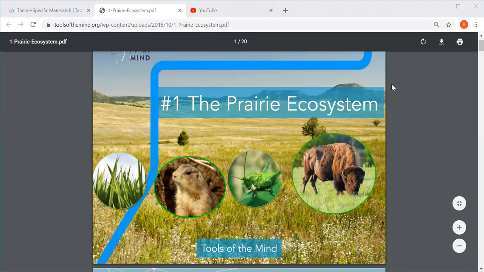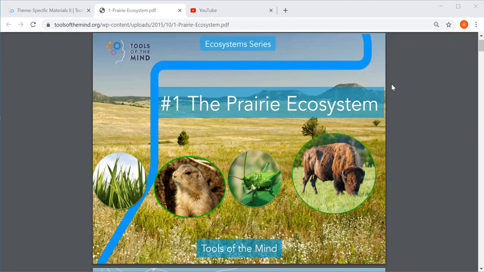Today we are going to be background building for our next Jack and Annie story. We are moving on to a new ecosystem. It is called the Prairie Ecosystem.